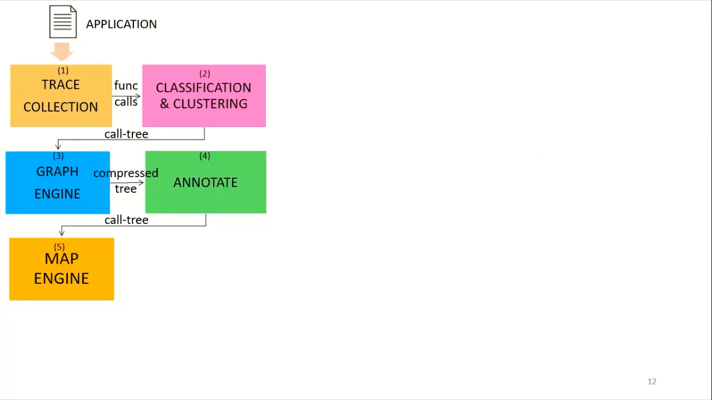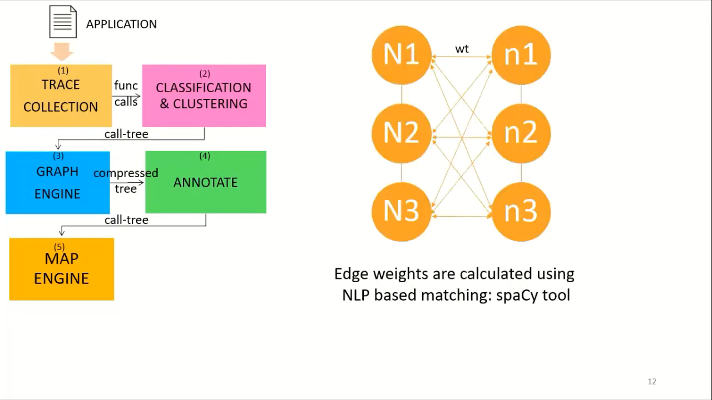Now, our goal is to map the partitions across the applications with similar functionality so that we can look for differences. We construct a complete bipartite graph using the partitions of two trees. We calculate the edge weights between any two nodes by calculating the comment similarity index. It is calculated using the NLP tool spaCy.